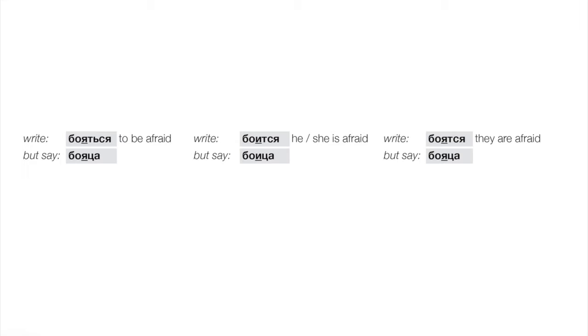So that could be the infinitive, like боя́ться, or the third singular боится, or the third plural боятся, right? All those three forms are the ones that have a t. And in that case, we don't say what we're actually writing on the page, right? So we don't say бояться, боиться, бояться. Instead, we have kind of a simplified form with тся, simply tsa and not tsya, right? Боятся, боится, боятся, right? So follow there in the book, right?